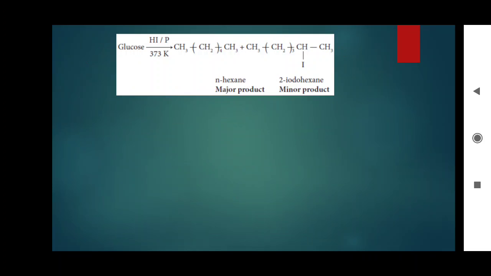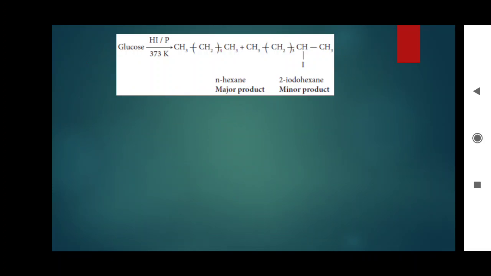Next point. Glucose on reduction with concentrated hydroiodic acid and red phosphorus at 373 Kelvin gives a mixture of n-hexane and 2-iodohexane, indicating that 6 carbon atoms are bonded linearly.